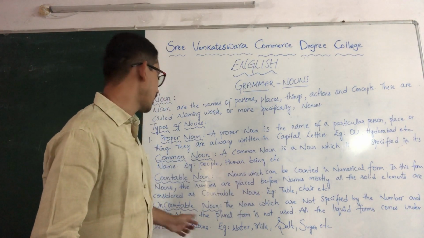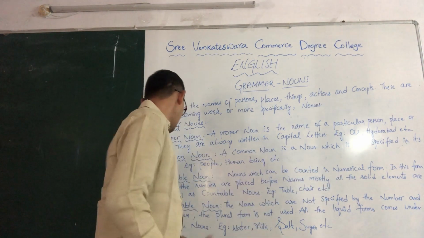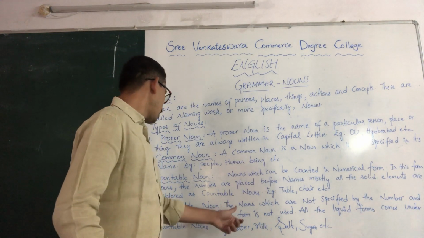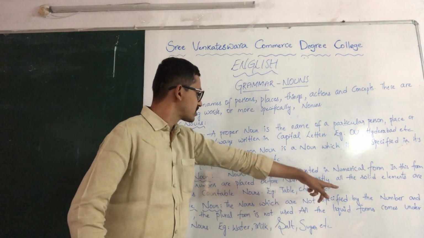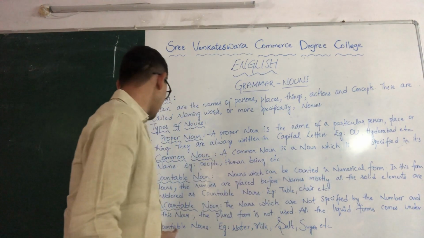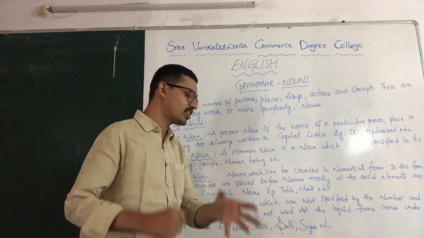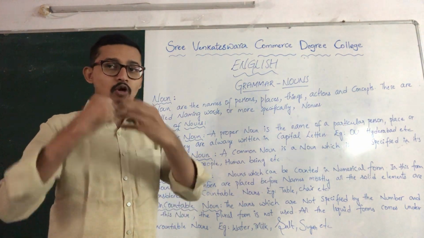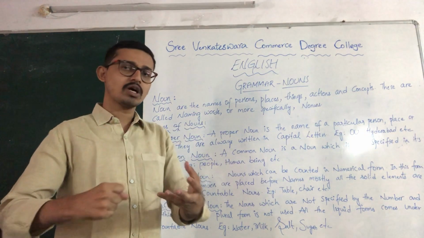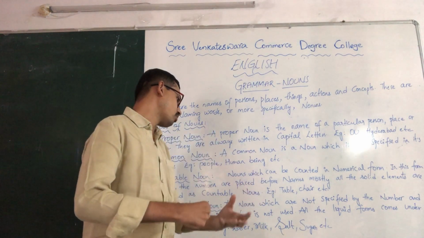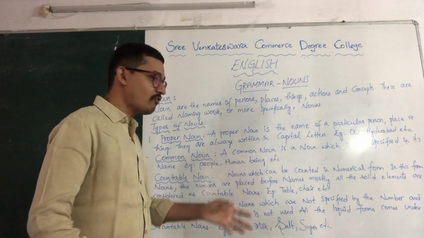And coming to uncountable noun, the nouns which are not specified by numbers, and in these nouns the plural form is not used. All the liquid forms come under uncountable nouns. So for the nouns which are not specified with a numerical form, there will not be any numerical form like 1, 2, 3. We cannot count those nouns.